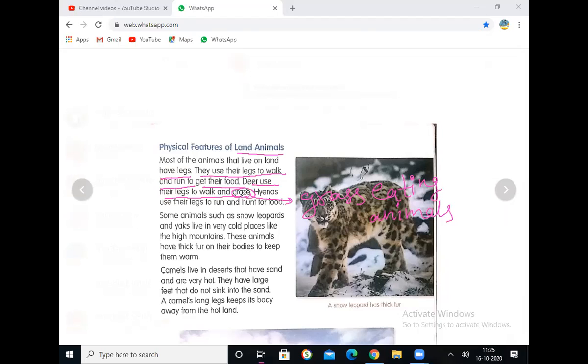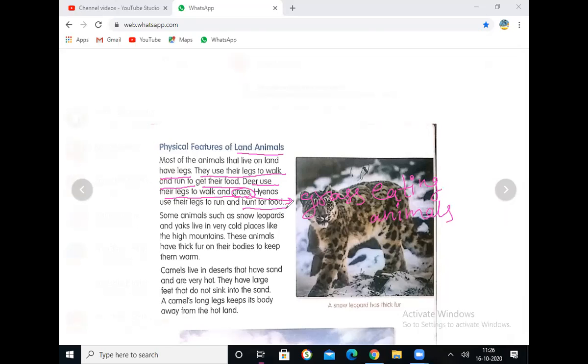Next, hyenas use their legs to run and hunt for food. Some of the carnivorous animals will use their legs to hunt. Yes, to hunt the other animals. Right.